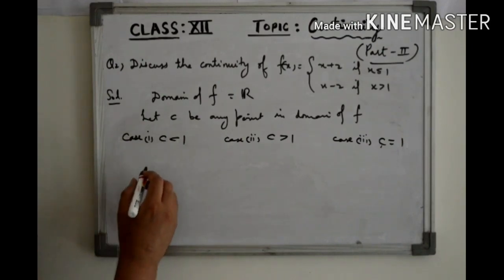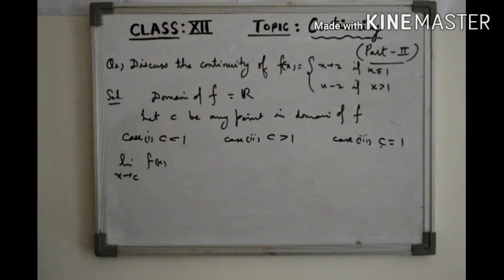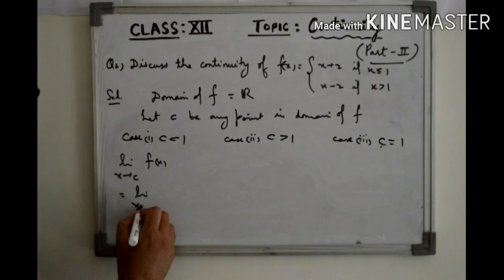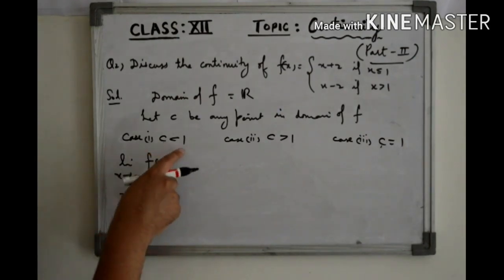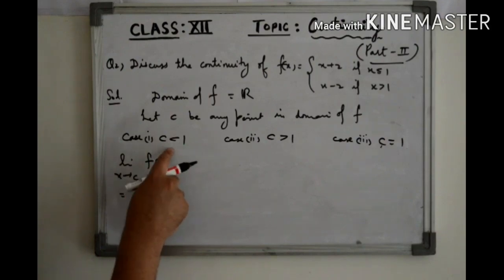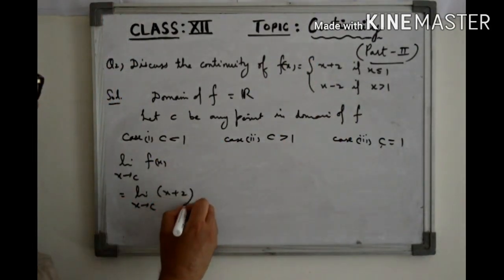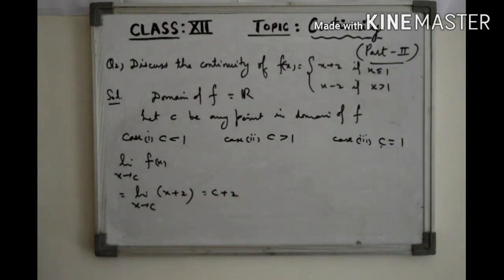When c is less than 1, we have to find the limit of the function at c. Since c is less than 1, the first definition will be used, and this limit will come out to be c plus 2.